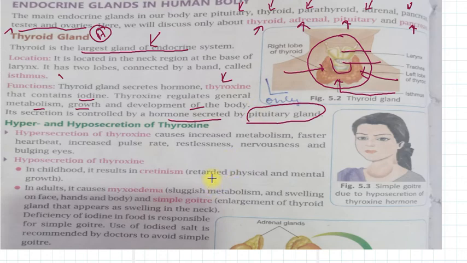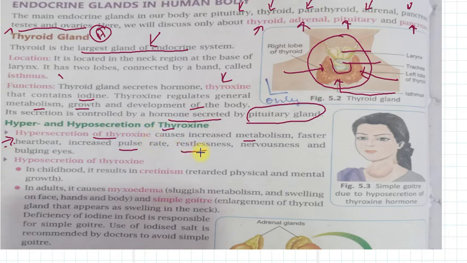Too much or too little thyroxine is also a deficiency disorder. First is hypersecretion of thyroxine. It causes an increased metabolic rate, and our heart will give a faster heartbeat. Increased pulse rate will also occur due to excess of thyroxine.